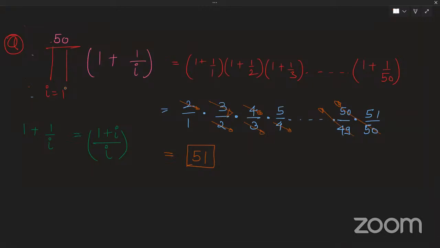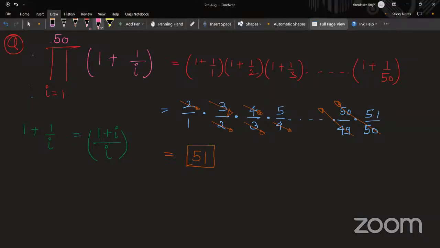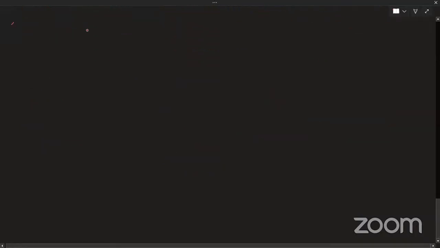So let's just generalize this question. How do we generalize this question? Generalize means I have to take it up to any value n instead of taking it to a value 50.